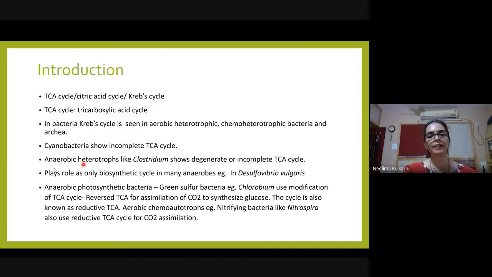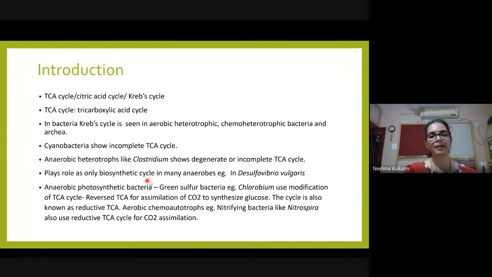Anaerobic heterotrophs like Clostridium also show a degenerate or incomplete TCA cycle because the purpose of TCA cycle is oxidation, complete oxidation. Clostridium we have seen carries out fermentation, so it will not completely oxidize its substrate to CO2. In case of anaerobes such as Desulfovibrio vulgaris, only a biosynthetic role will be played by TCA cycle. So it functions, but very little function is there, it synthesizes precursors.